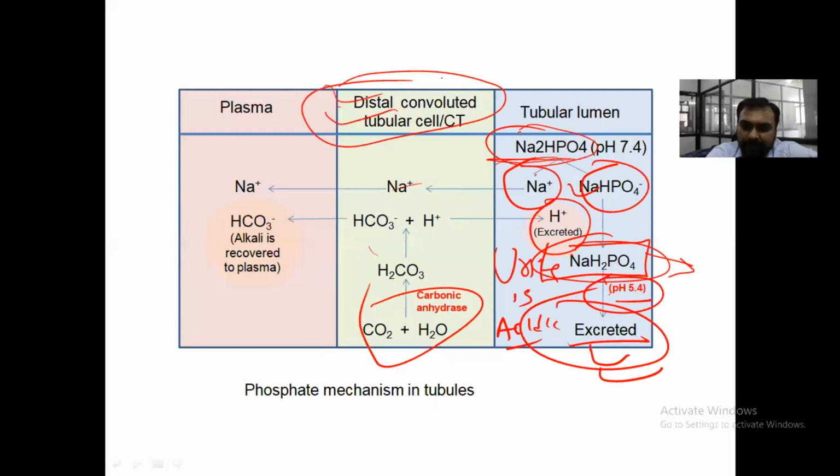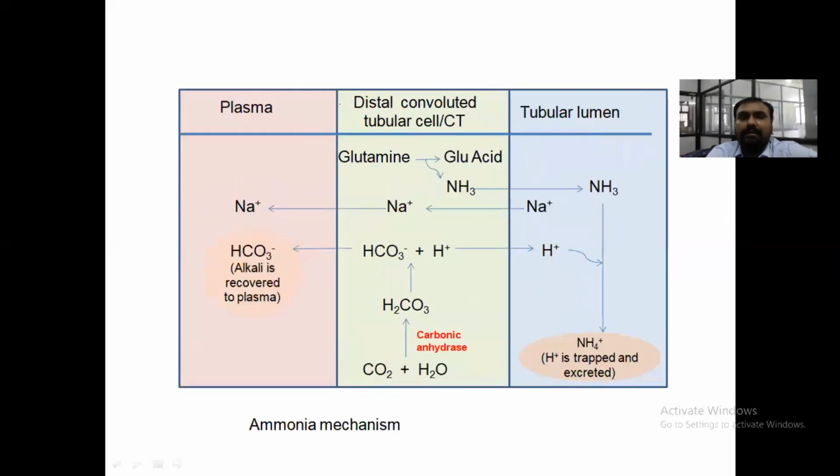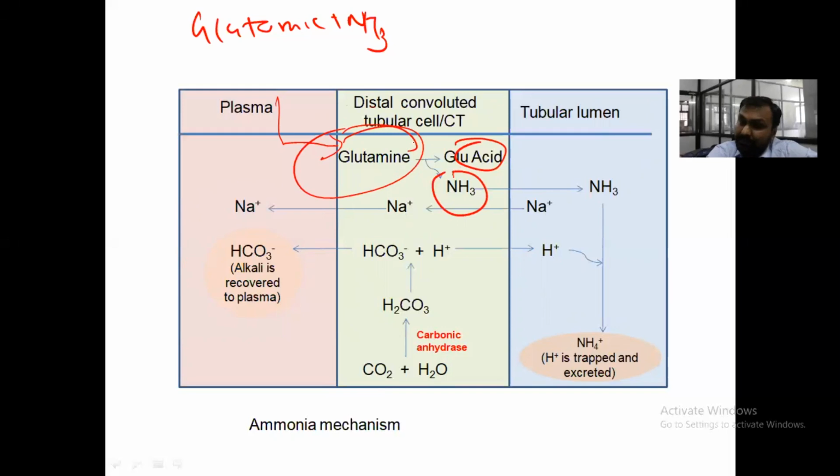And the last mechanism is from the plasma. As you know, glutamine is a transport form of ammonia. It is made up of glutamic acid plus ammonia. So glutamine from plasma comes to the distal convoluted tubule, where it is converted to glutamic acid and ammonia by the enzyme glutaminase present in the kidney.